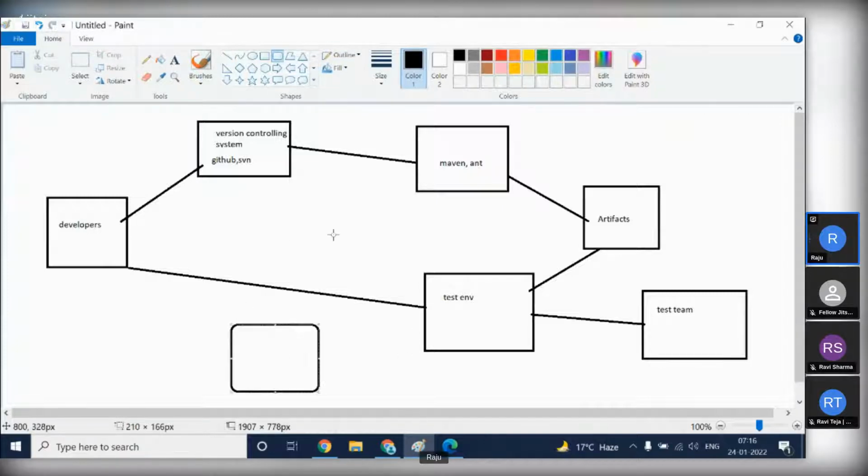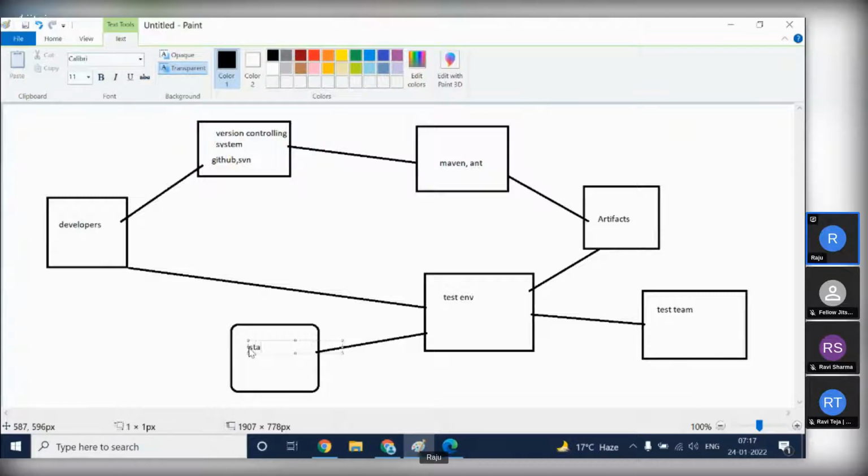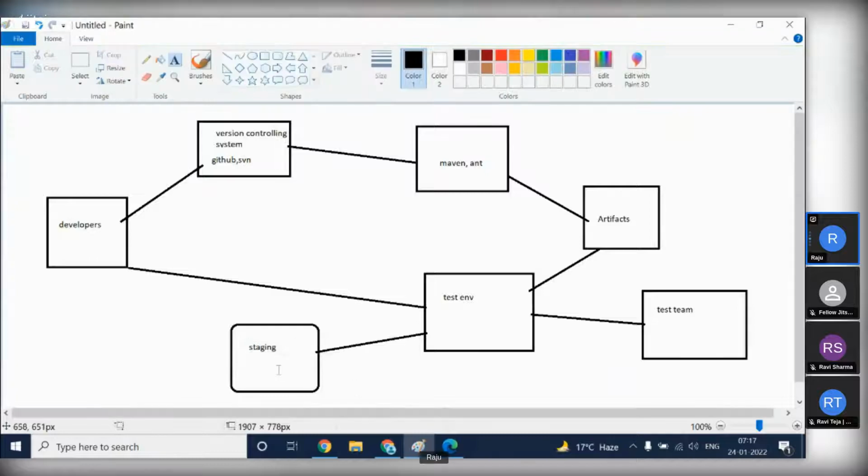Staging area is where the customer will come. In the staging area, the customer will come and check.